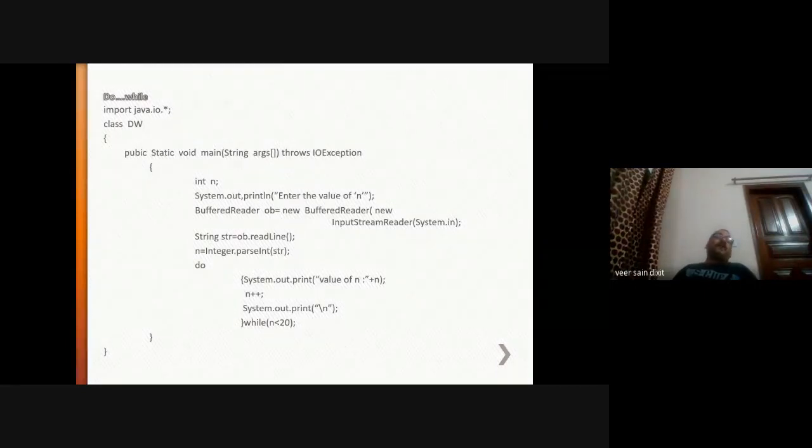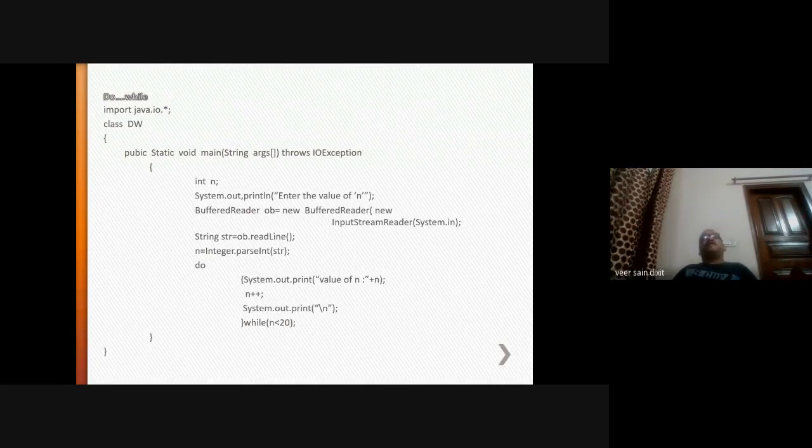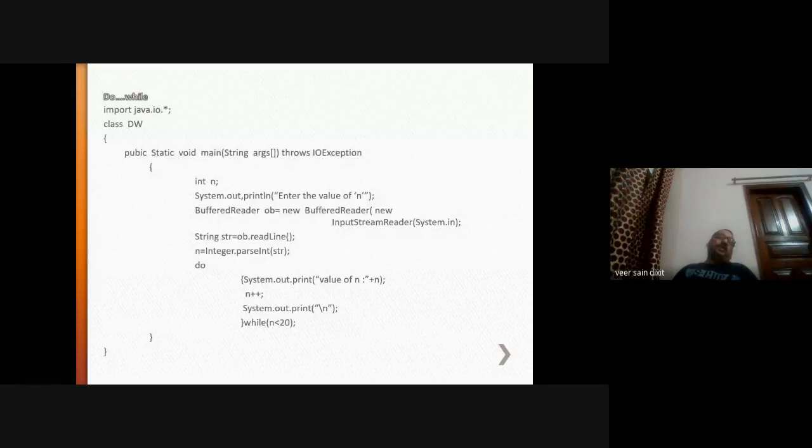While in the case of while, the condition is checked initially. If the condition is false, immediately you will come out of the while loop. But in do while, whether the condition is true or false, since that is evaluated after the execution of the statement, at least one time the set of statements will be executed. So let's see with the example.